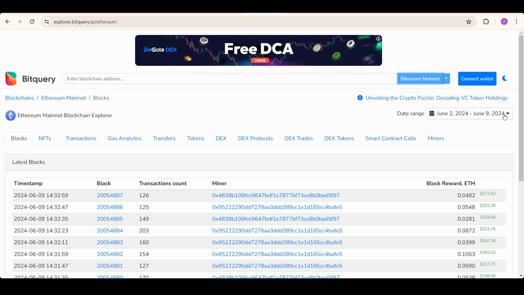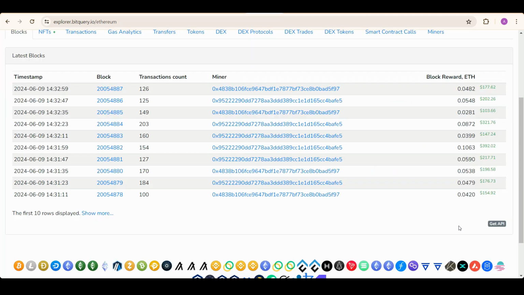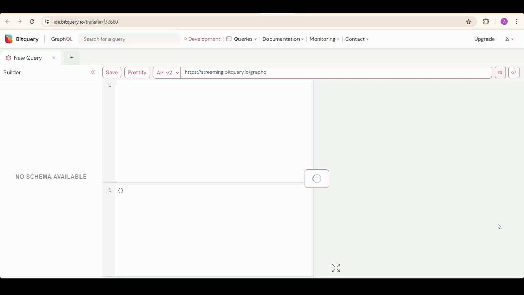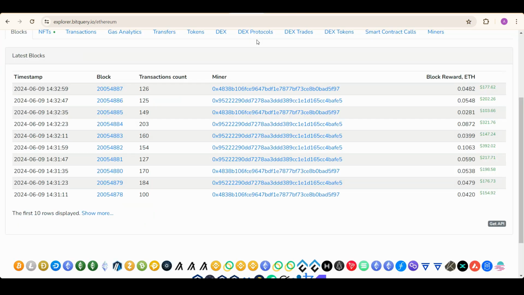We also have a date range selector. Here you can set the start date and end date and get the data accordingly. You see this Get API button everywhere. Click on this and you will get the API which is getting this data. This is the GraphQL API which is giving us the data that was showing on the Explorer's UI.